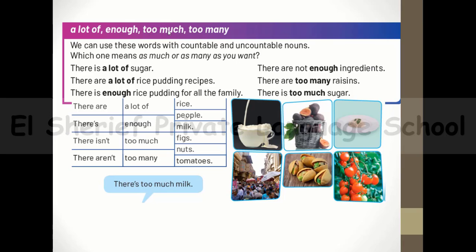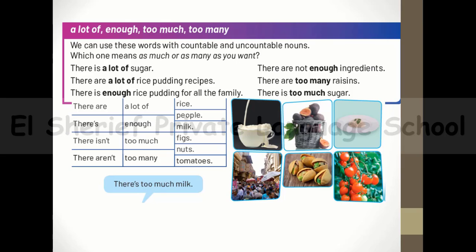What about this, too much? Too much comes with just uncountable nouns to mean more than we need. And then at last we have too many, and too many comes with just countable nouns to mean more than we need. And now let's read these examples together.